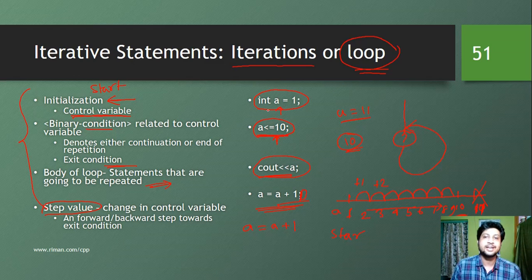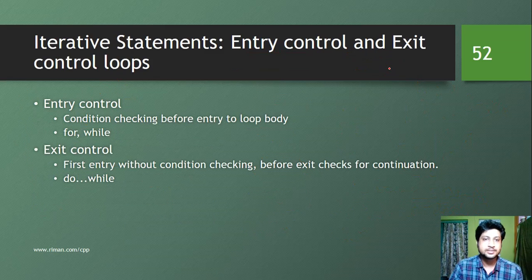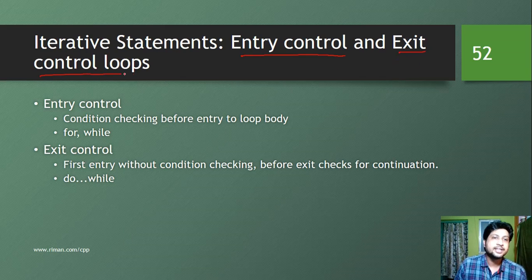In any kind of loop, we basically have three different loops: while, do while, and for. In all three loops, we can see these parts that can be reconstructed to form the loop. We have two different types of iterative statements or loops. One is called entry control, and the other is called exit control loop. In an entry control loop, the condition is checked before entry to the body. That means the body will execute only if the condition is satisfied.